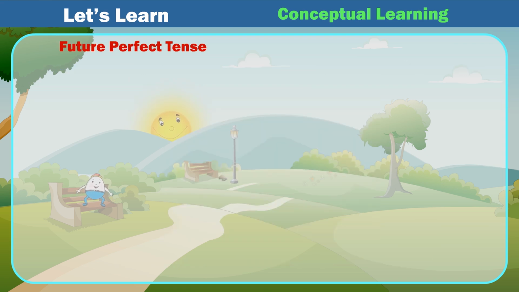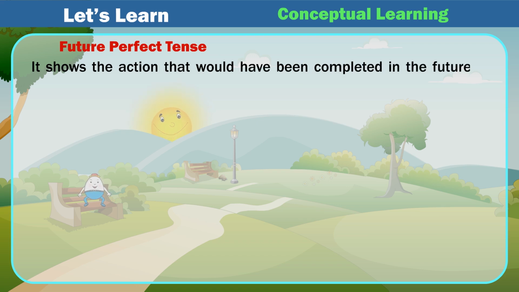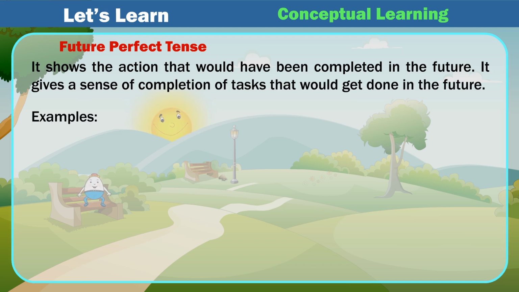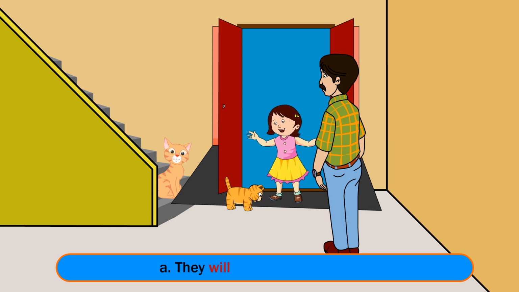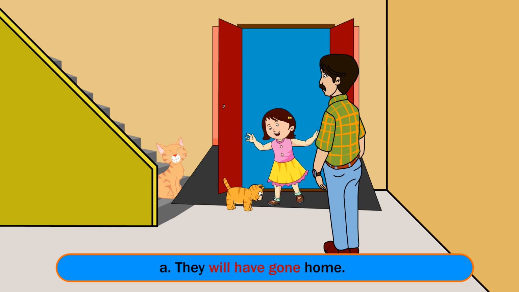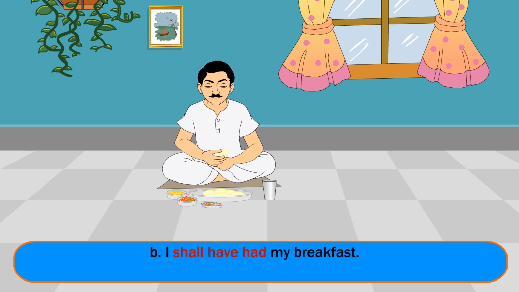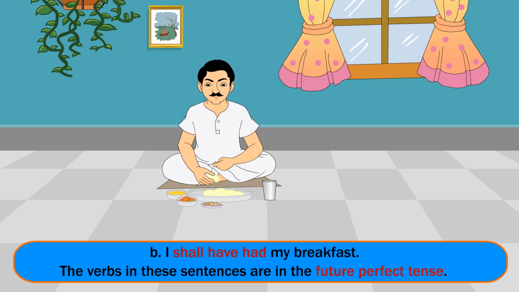Future perfect tense. It shows the action that would have been completed in the future. It gives a sense of completion of tasks that would get done in the future. Examples: A. They will have gone home. B. I shall have had my breakfast. The verbs in these sentences are in the future perfect tense.